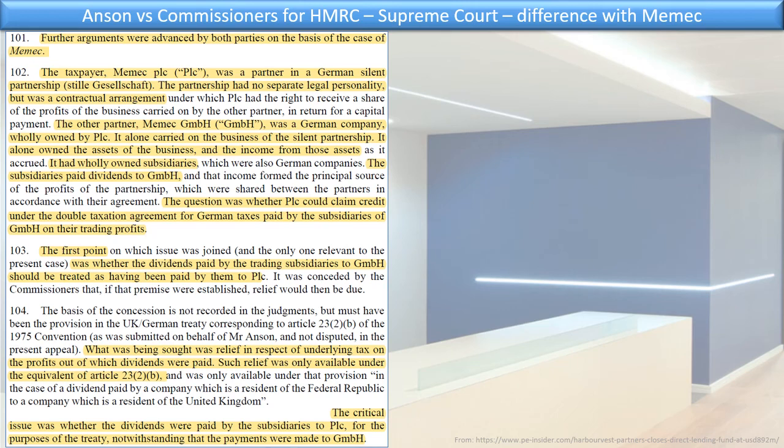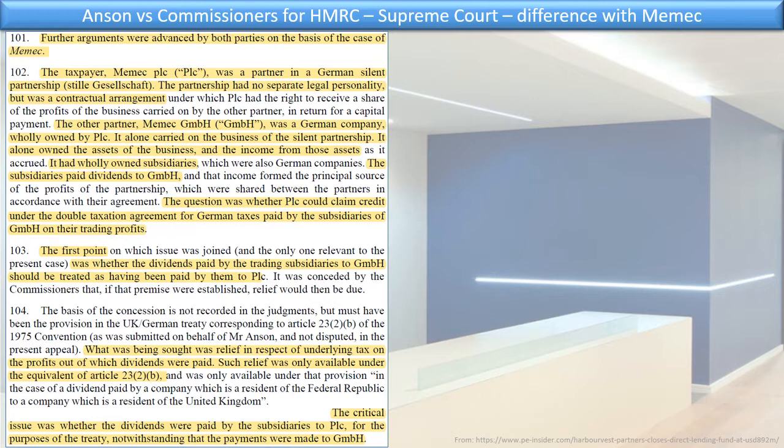They went to the Supreme Court, and this is where we start. Now, there's been another very famous UK case about how to classify foreign entities, and the case is actually just a couple of years before, and it was called MEMEC. And the Supreme Court looks at the precedents of MEMEC, and it says, well, MEMEC is not applicable here because MEMEC is different, right? And here they discuss the differences, and the Supreme Court says, further arguments were advanced by both parties on the basis of the MEMEC case, and then it explains what MEMEC was.